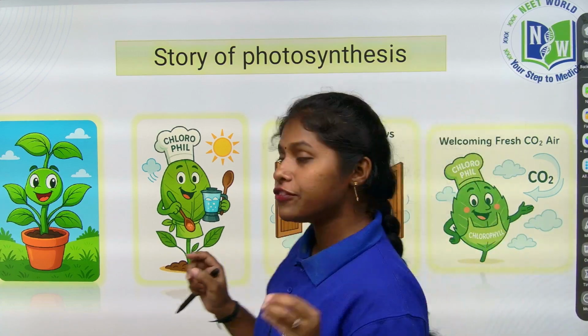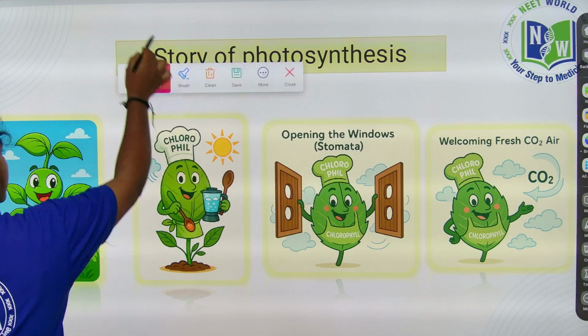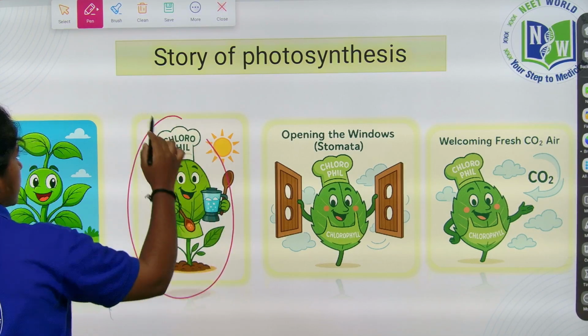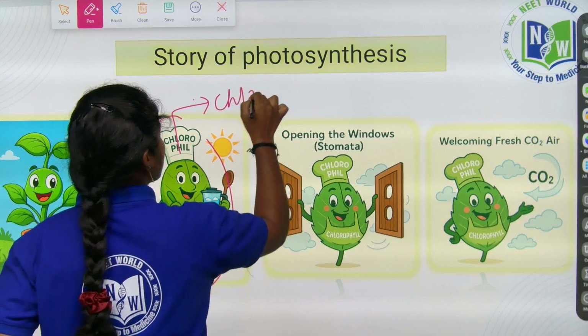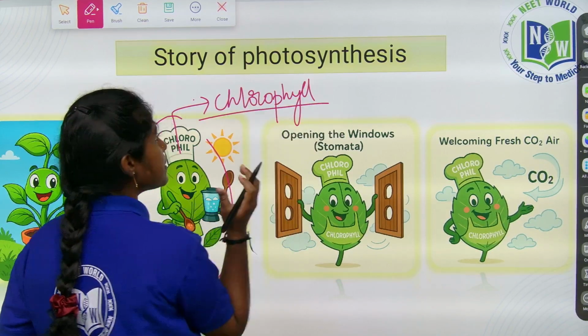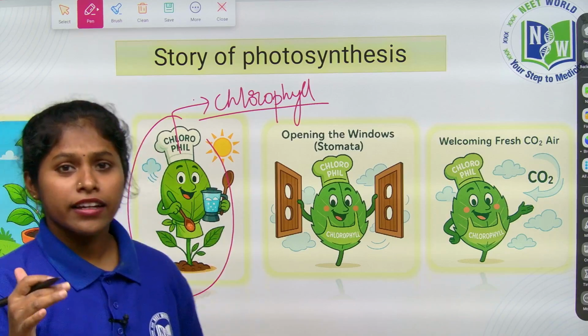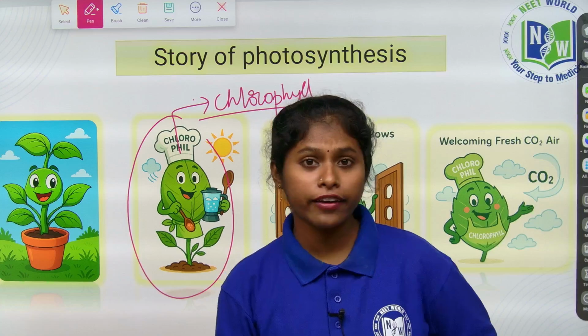The chef's name is chlorophyll. He has one very great quality, children. He does not make food through fire or stove.